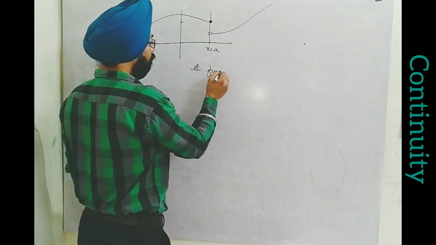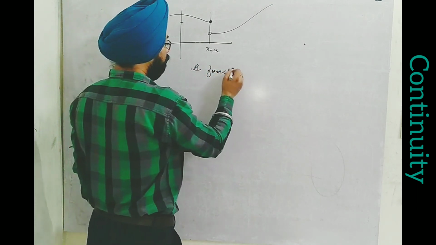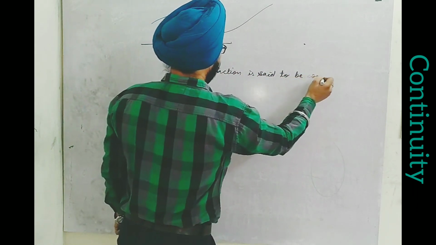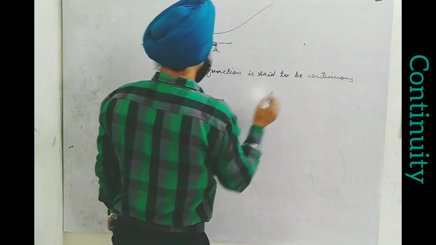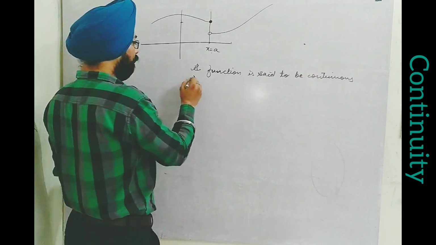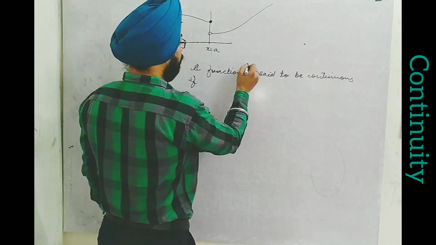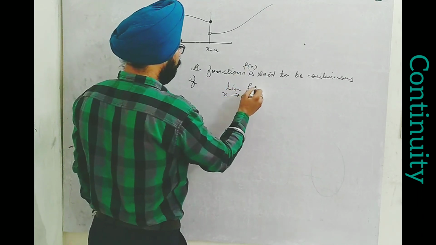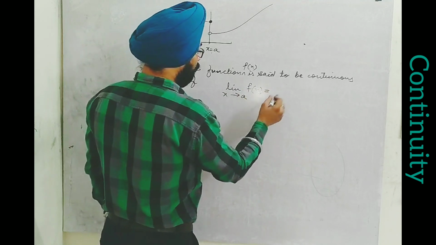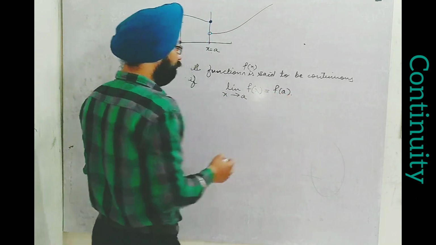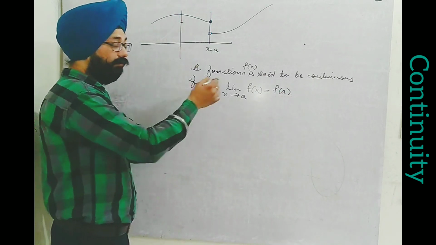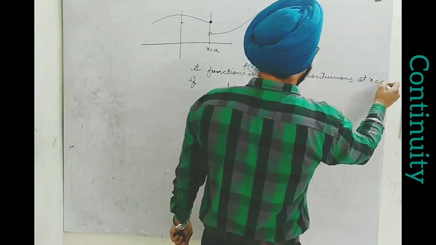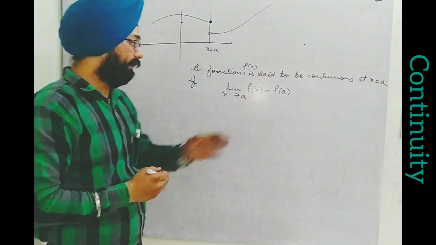A function is said to be continuous if, let us name the function f(x), limit x tends to a of f(x) is equal to f(a). What is a here? The point at which we have to check the continuity. A function is said to be continuous at x equal to a if limit x tends to a, f(x) is equal to f(a).